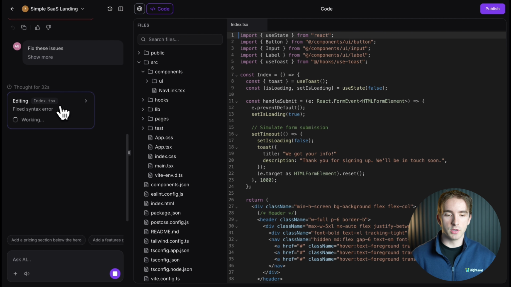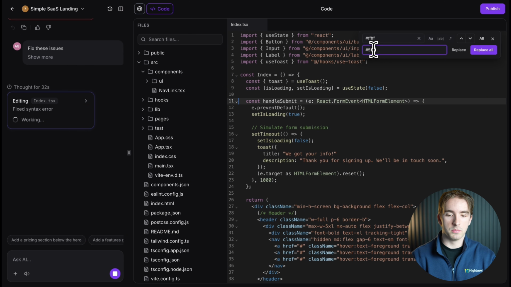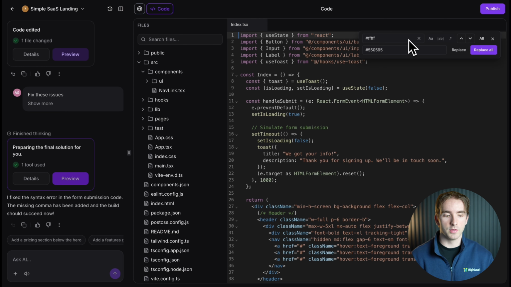Now, something else that's really cool we can do is find things by doing a Command F in order to find different pieces of information inside of our code. So let's say we want to change our colors on the website itself. Let's say we want to replace all of the colors in one hex code like this with all of the colors in another hex code like this. So we can do that. Then we can click find and replace. We can even sort through all the code to find the different spots where this is included inside of the code. And we can replace all instances with just one button click inside of the code editor.